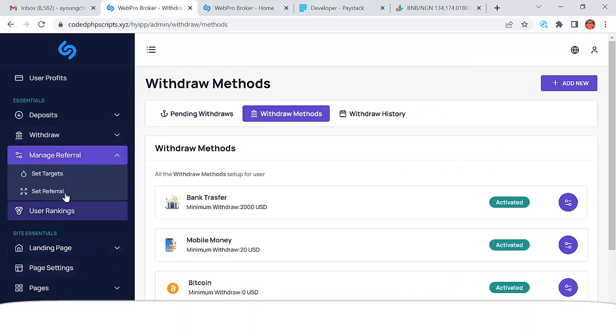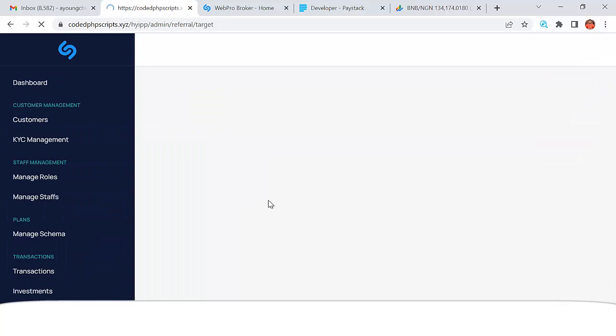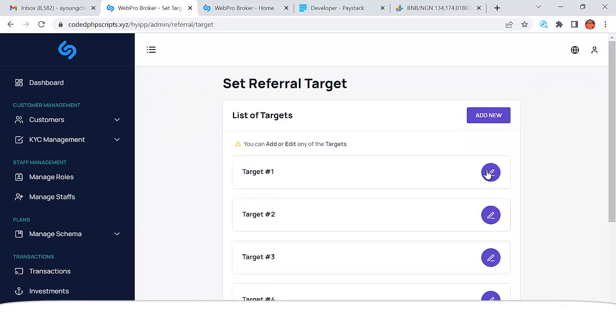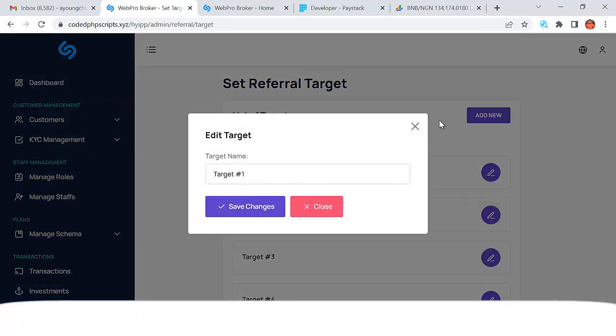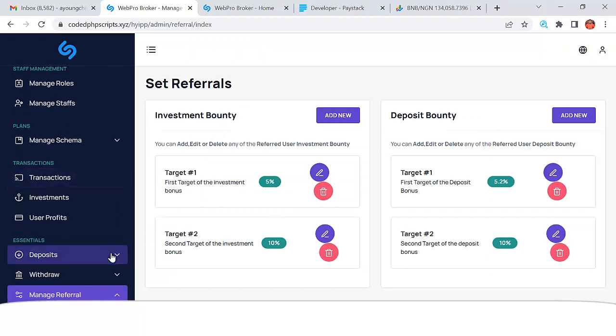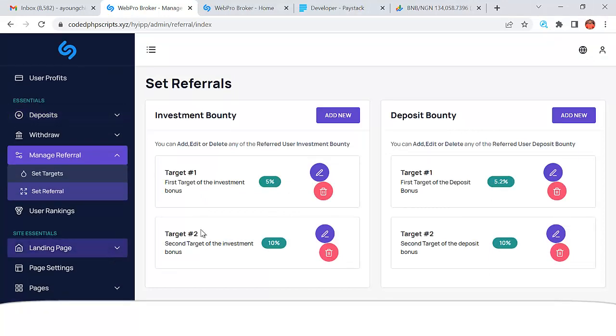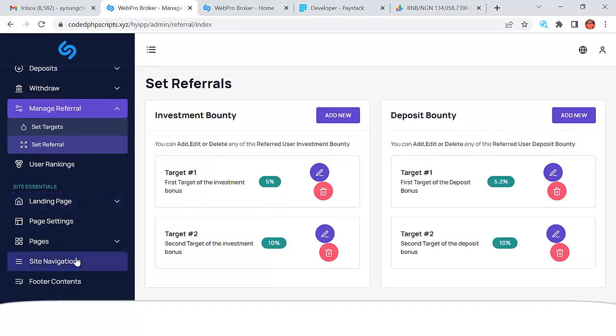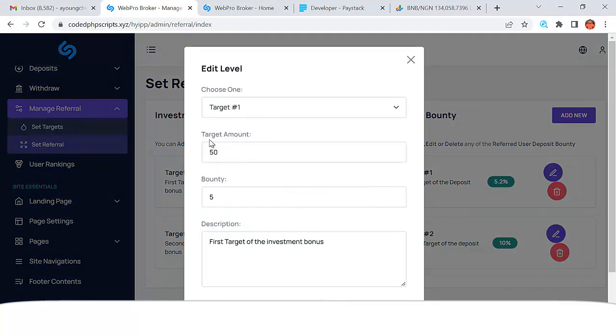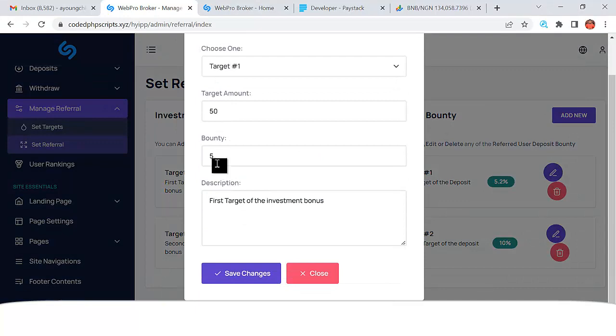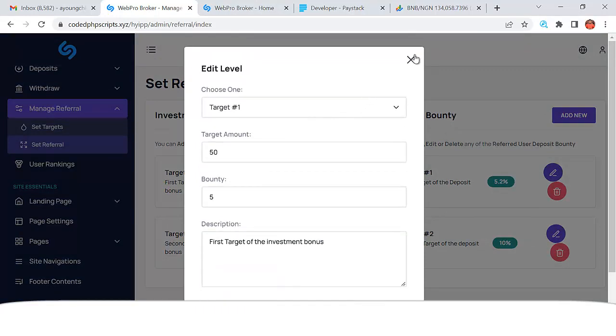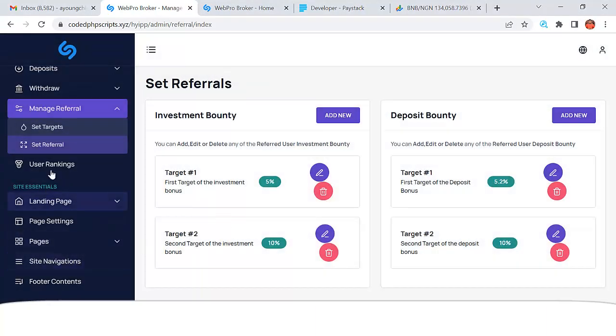You can also come to manage referral, and then you can see set targets, right? So you see target 1, just set this the way you want them to be. You can just leave that referral as 5%, or you can edit it and put how many percent total amount from $50 down to 5%. So you can set that up the way you want the referral.